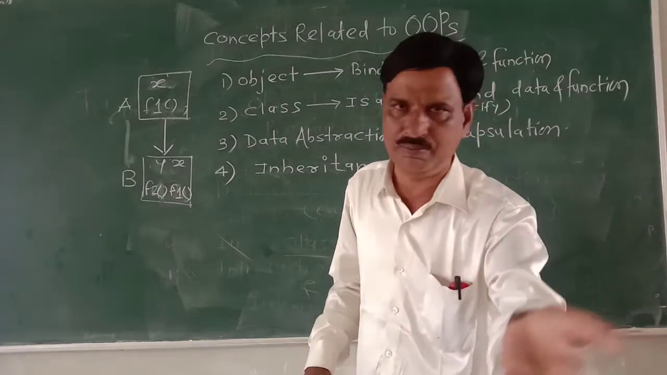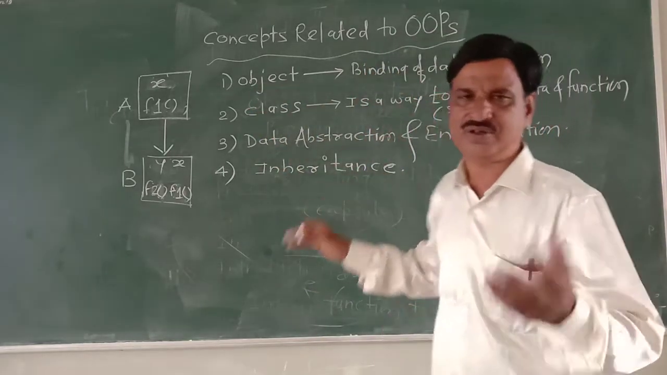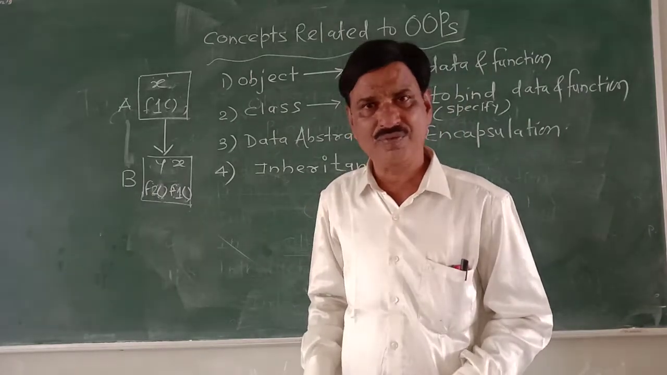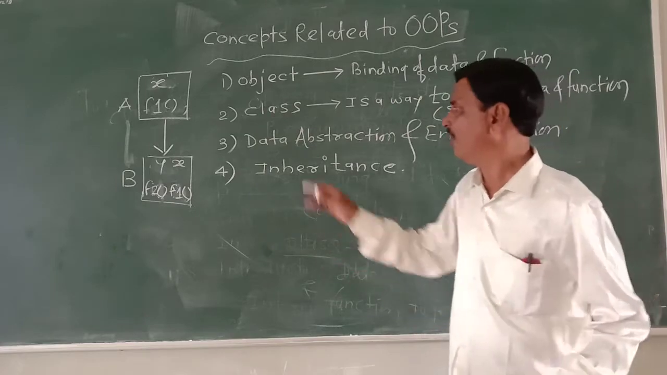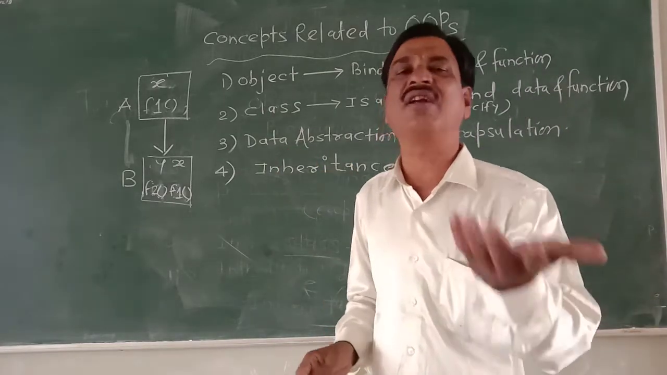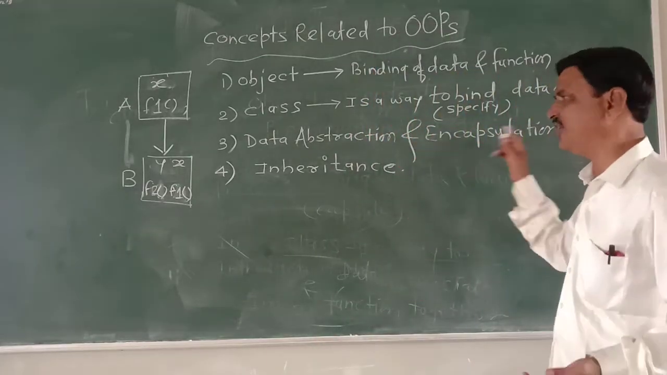Define the following terms. Object: you write binding of data and function, runtime entity, etc. Class: it is a way to specify. Data abstraction: specifying the data in the class without any background details, and encapsulating together, that is called encapsulation.